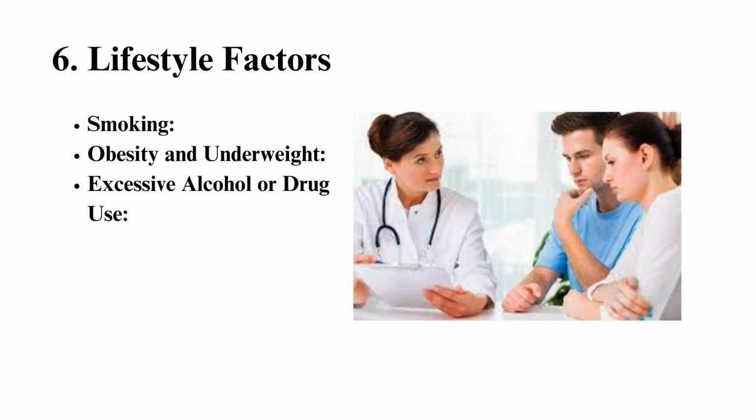Sixth, lifestyle factors. Certain lifestyle choices and habits can affect a woman's fertility. Smoking. Smoking accelerates the loss of eggs and decreases egg quality, leading to infertility. It can also cause damage to the fallopian tubes and increase the risk of miscarriage and ectopic pregnancy. Obesity and underweight. Being overweight or underweight can lead to hormonal imbalances, disrupt ovulation, and decrease fertility. Obesity, in particular, is linked to conditions like PCOS. Excessive alcohol or drug use. Chronic alcohol consumption or drug use, especially marijuana, cocaine, and heroin, can interfere with ovulation, impair egg quality, and reduce fertility.